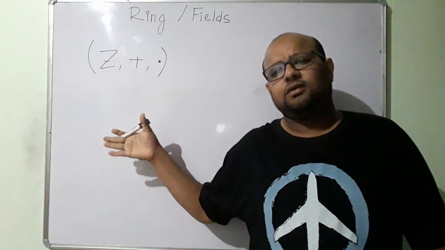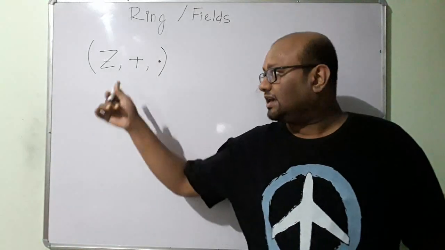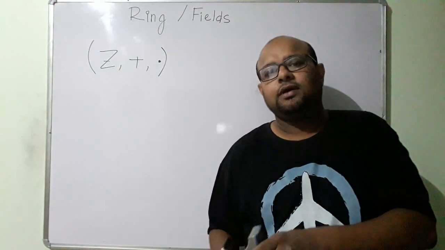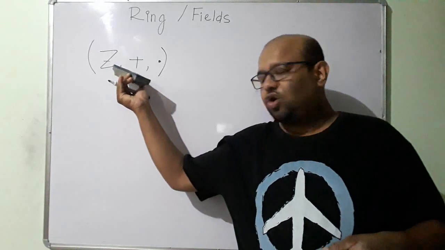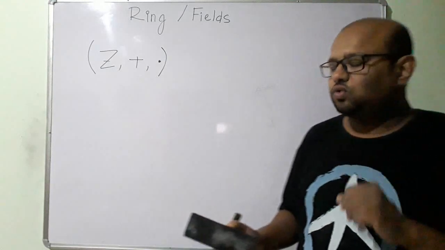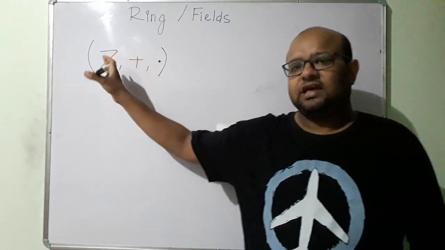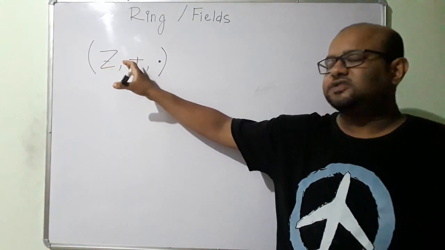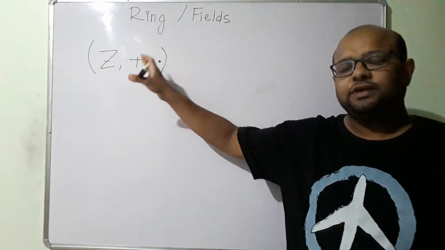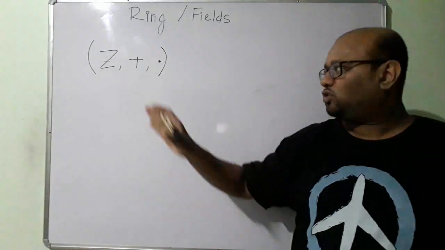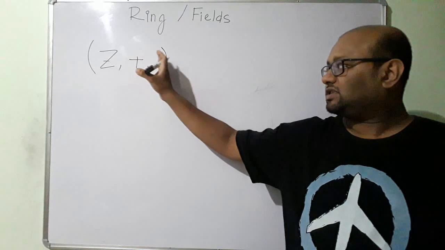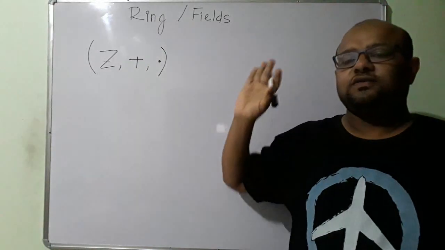In most of the examples I will be taking the addition and multiplication that we have been studying since LP school, but here this is operation 1 and this is operation 2. There are two operators, and under the first operator it should be an abelian group, under the second operator it should be a semigroup, and the second operator should be distributive over the first operator.